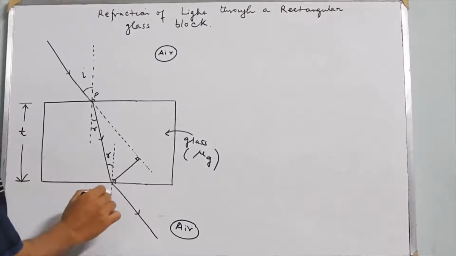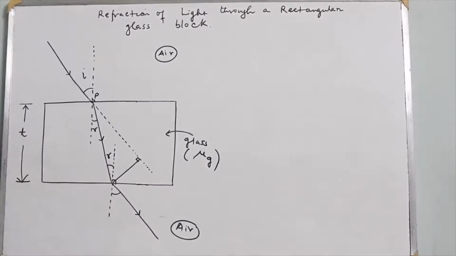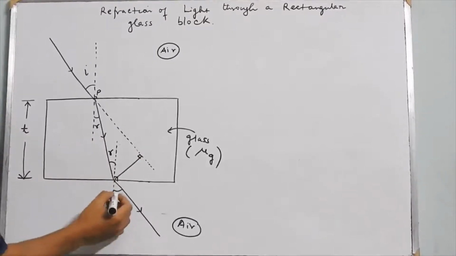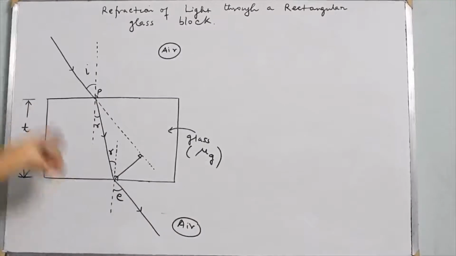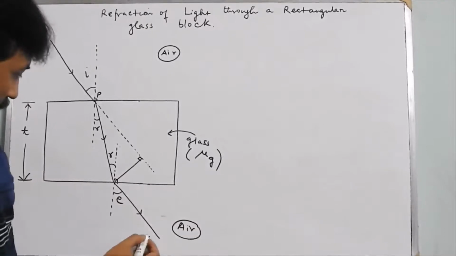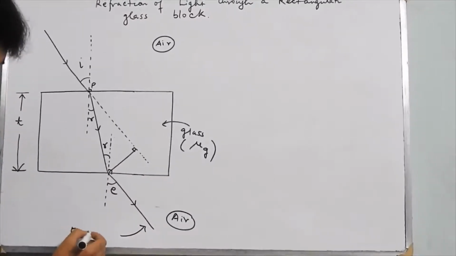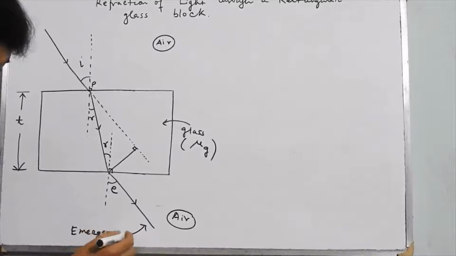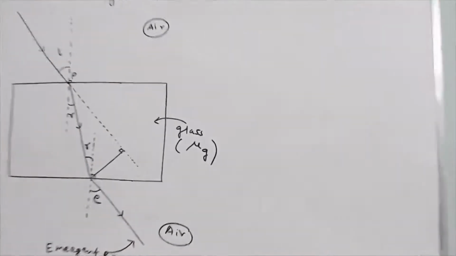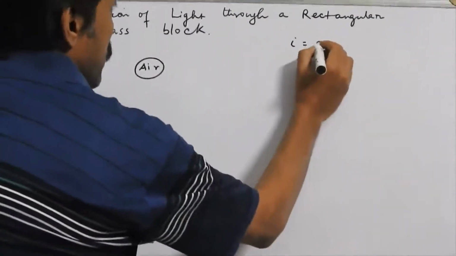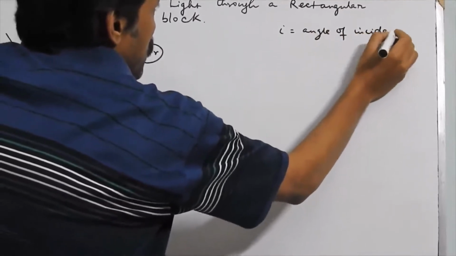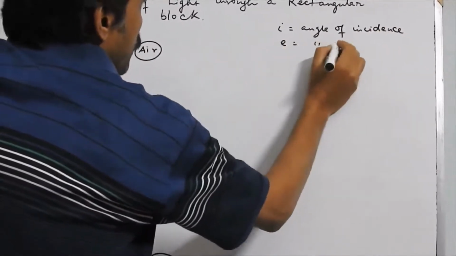Now this angle is the angle of refraction when light passes from glass to air. This angle is now called the angle of emergence, because the ray is emerging out of the glass block. So this ray is called the emergent ray, and this angle is called the angle of emergence. So we have these angles. Angle I is the angle of incidence, and angle E is the angle of emergence.